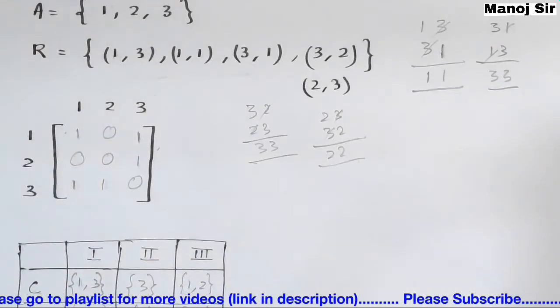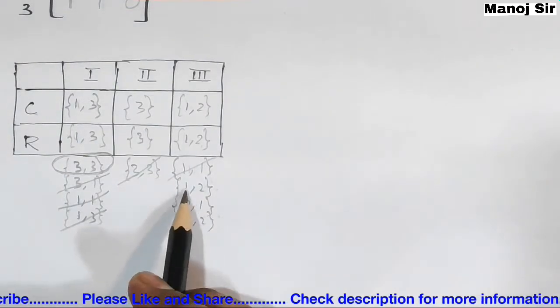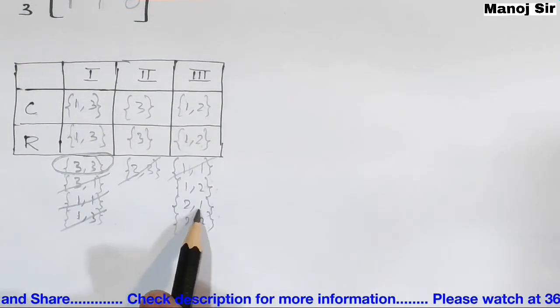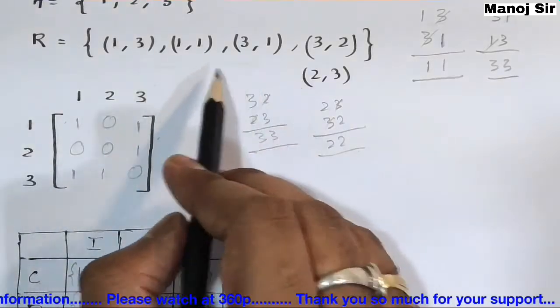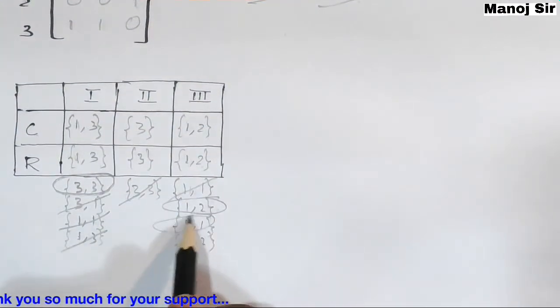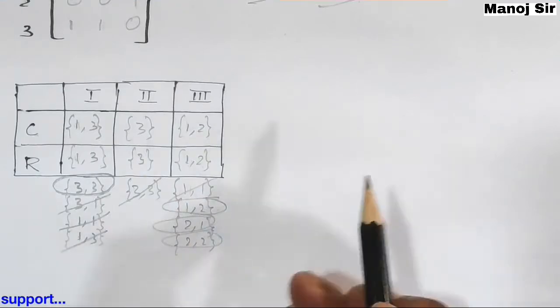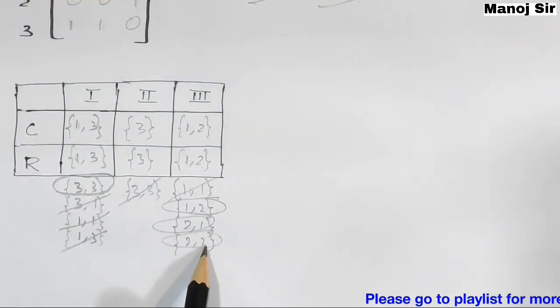Now again 1 comma 3, is this element present here? Yes, it is present, so we can cross this. Now come to 1 comma 2, 2 comma 2 and 2 comma 1. None of them is present here, so we simply circle all these elements. So the transitive closure becomes 3 comma 3, 1 comma 2, 2 comma 1 and 2 comma 2.